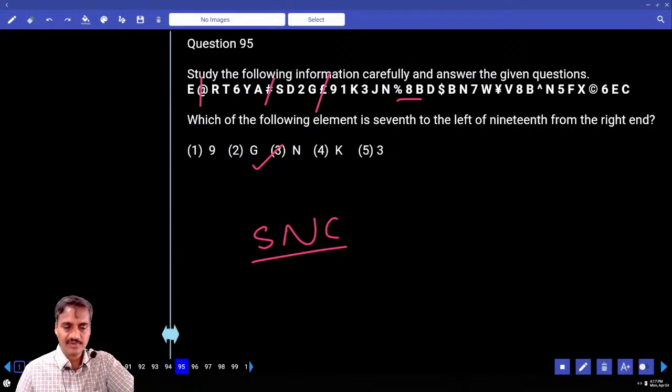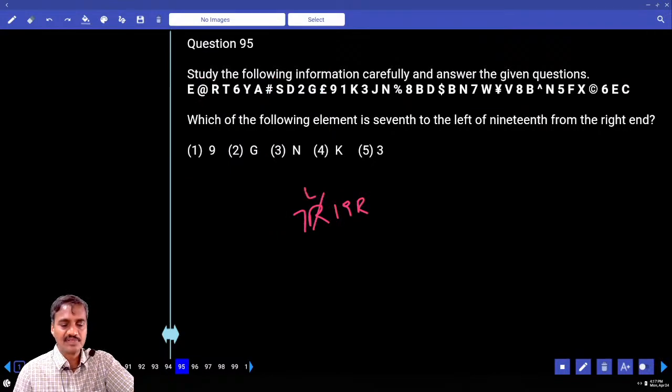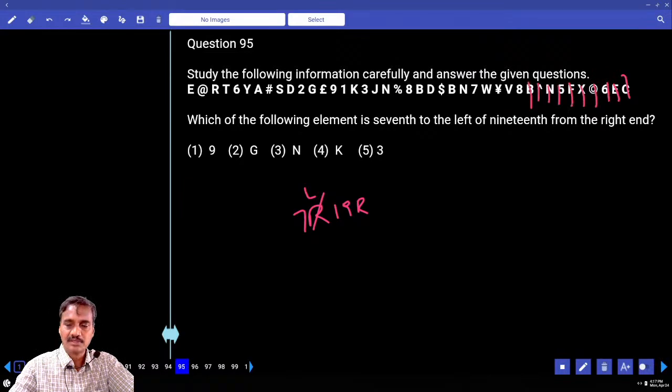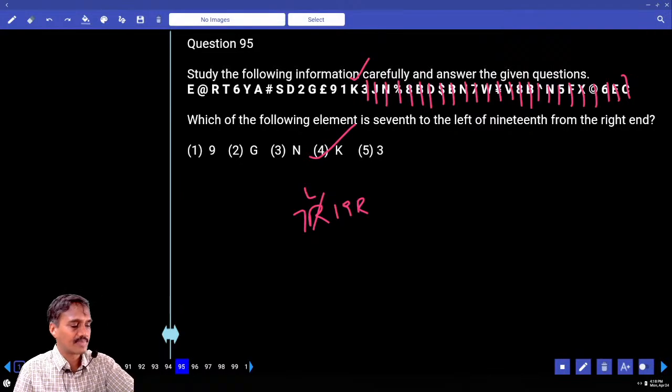Then 95, which element is 7th to the left of 19th from the right. 7th left and 19th left. Left and right means opposite direction, so we need to add these. 7 plus 19 is 26 from the right hand side. 1, 2, 3, 4, 5, 6, 7, 8, 9, 10, 11, 12, 13, 14, 15, 16, 17, 18, 19, 20, 21, 22, 23, 24, 25. That is the choice for question number 95.